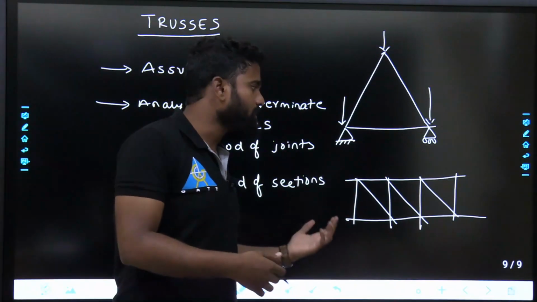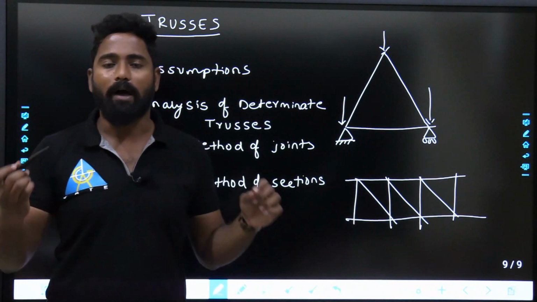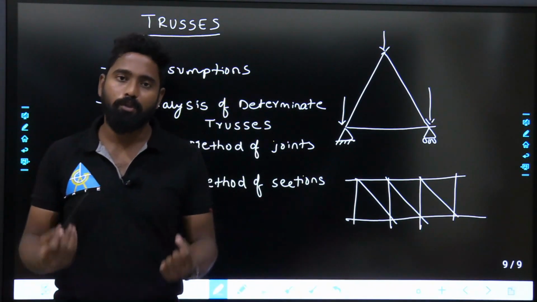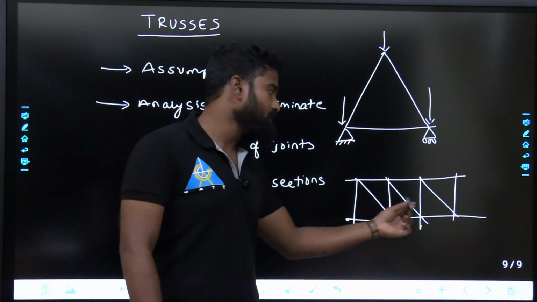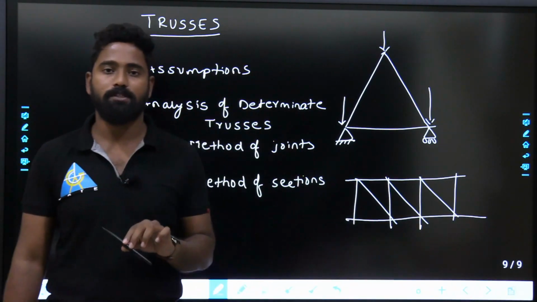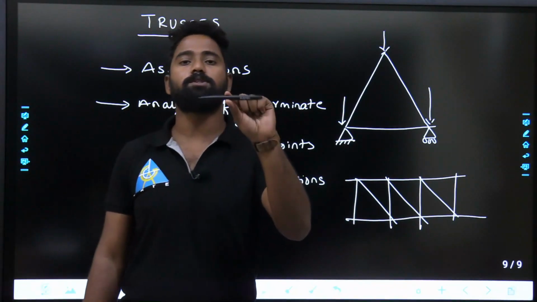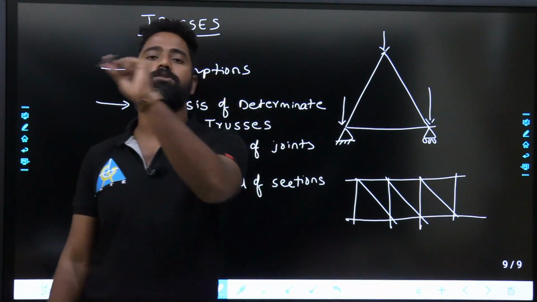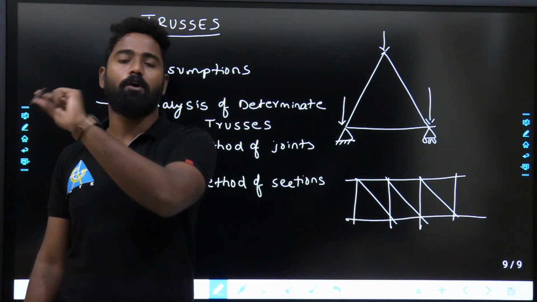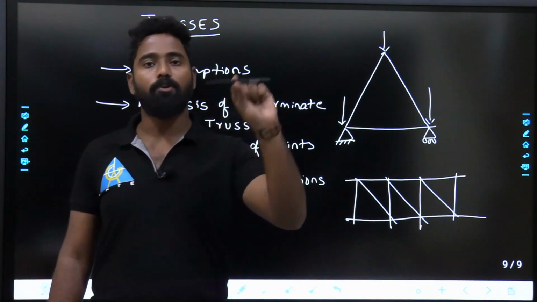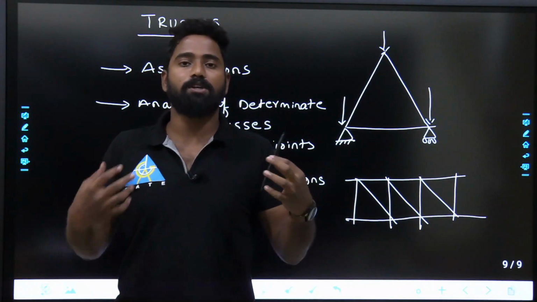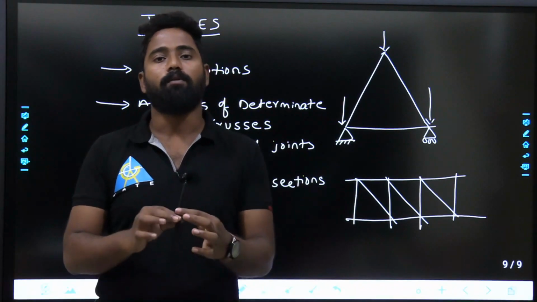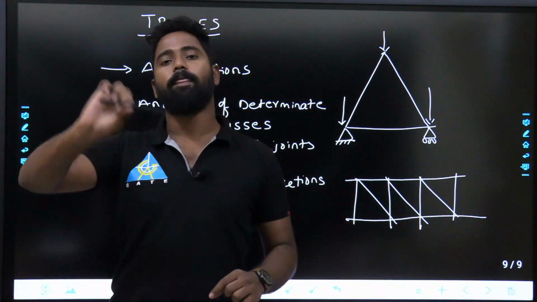All different types of trusses you will see. You will see N type of truss, you will see Warren type of trusses. So the idea is, what is the load that is coming onto it? Once you know the load, you can calculate the forces in the members. Once you know the forces in the members, for this much amount of force, you have to design the member. This design you will see in steel structures or in your RCC. So first of all, you find out the forces in the members. Structural analysis will give you an idea of how to find out the forces in the members. Once you know the forces in the members, then you can design it.